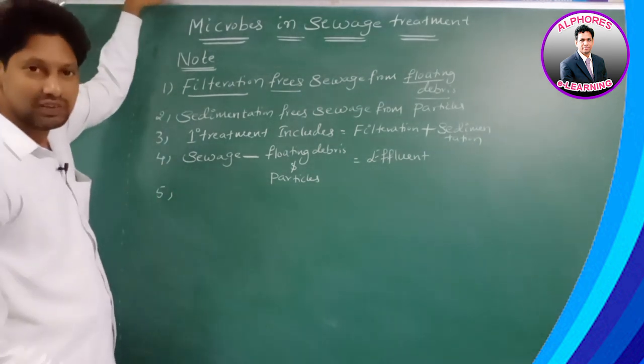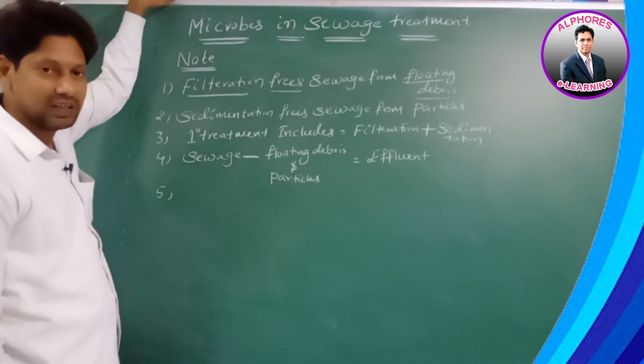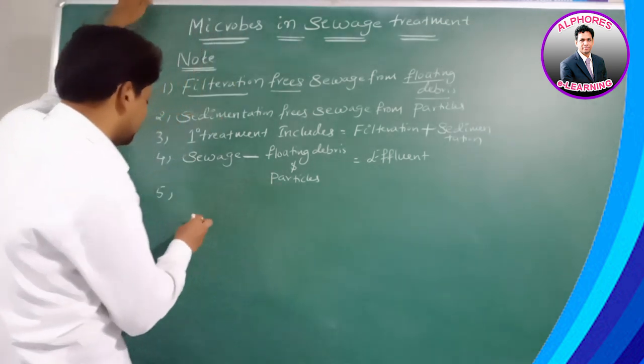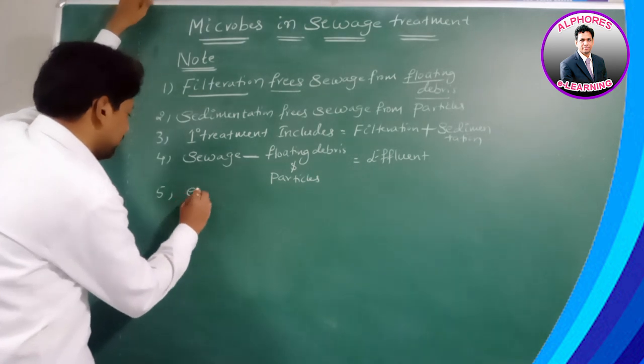Where do we get this effluent? We get this effluent in the sedimentation tank.